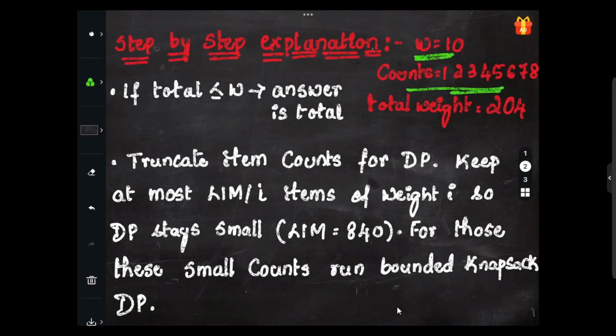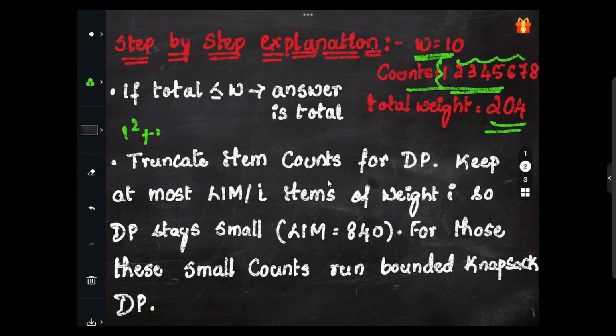Weight we have 10, counts we have 1 2 3 4 5 6 7 8, and the total weight is nothing but adding these up. So the total weight here is 204 basically. 204, because we will be going with the square of each number here, from 1 to 8 basically. They have strictly mentioned this in the question. The first sentence I said, if you remember, is that we have been given counts of items of weights from 1 to 8 and a limit w.